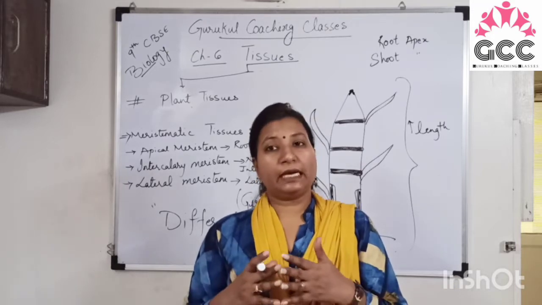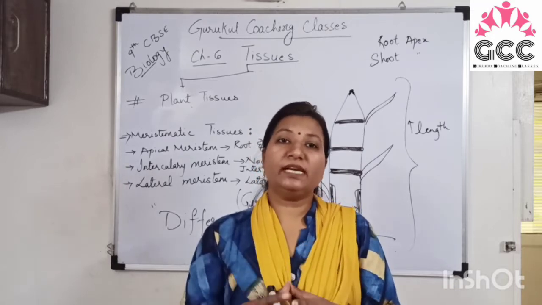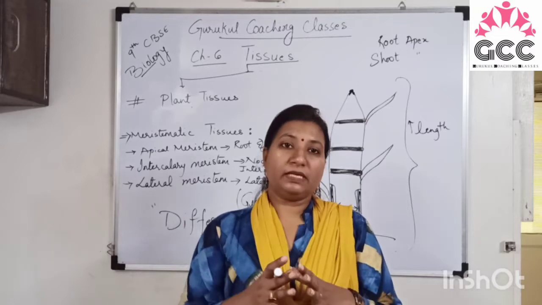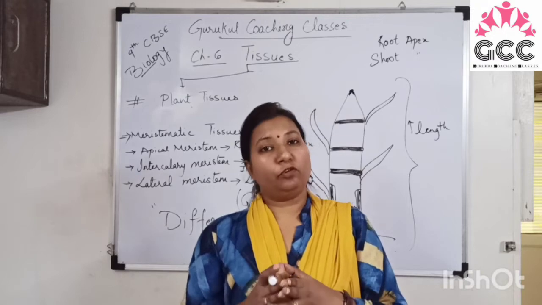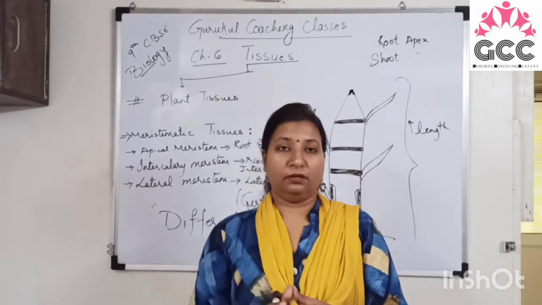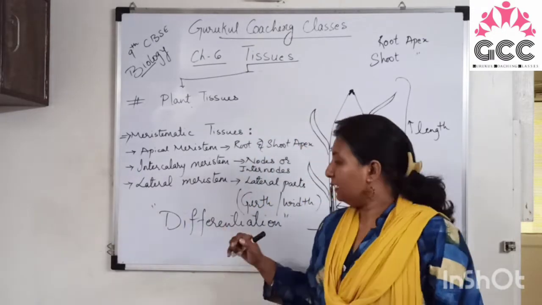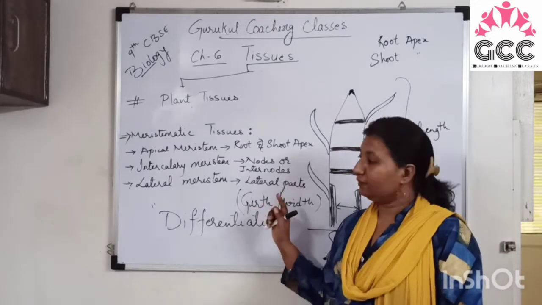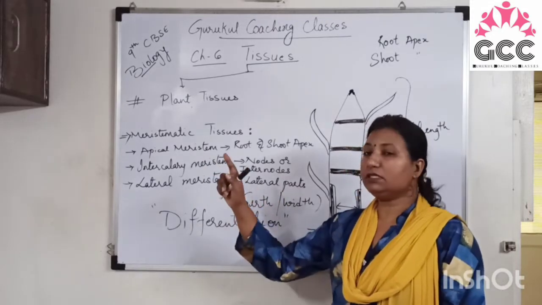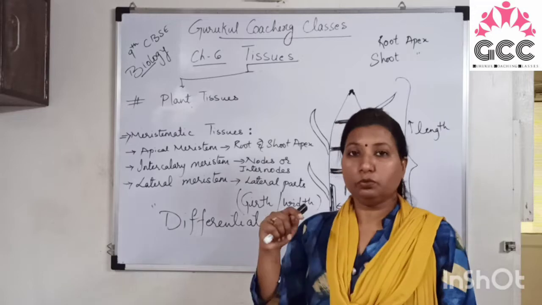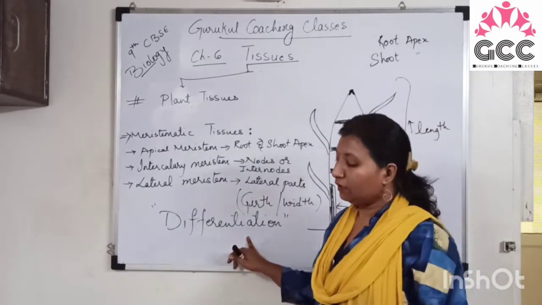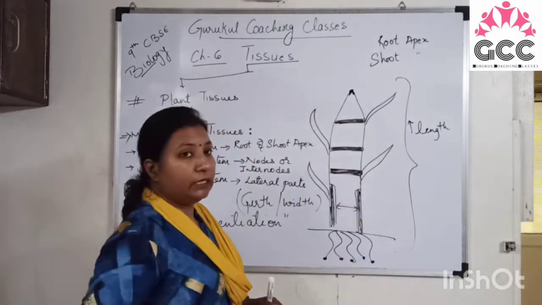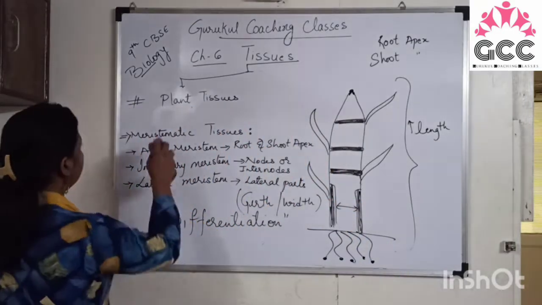They will convert themselves into a specialized tissue. They will be present at a particular area and they will perform this specialized function, right? They are known as permanent tissues, and this process of conversion of meristematic tissues to the permanent tissues is known as differentiation, right? So now we will study about the permanent tissues.